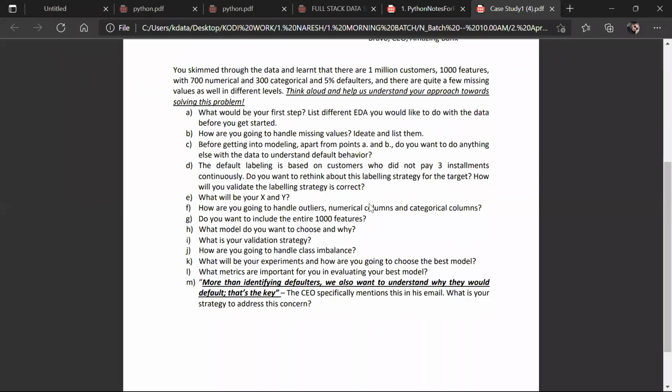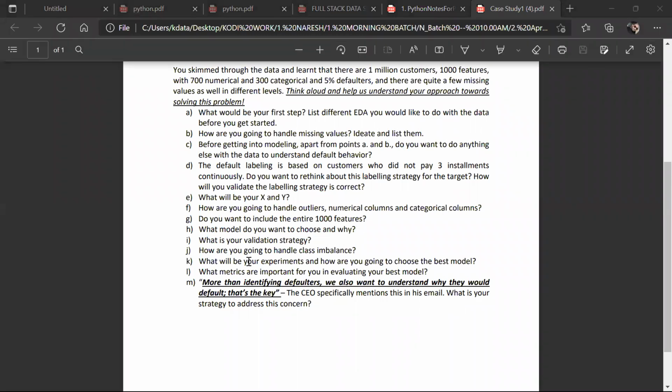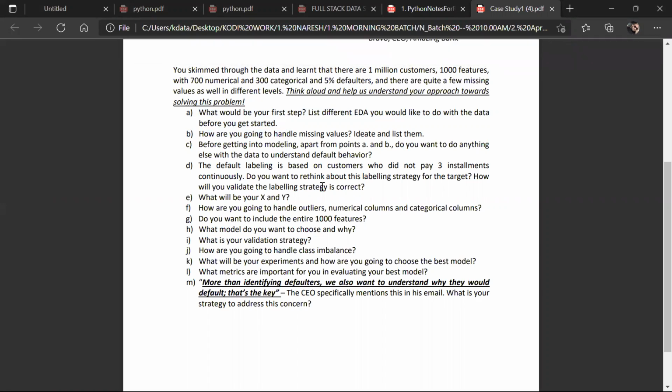Understand or not? Yes, Sumit? Apply one hot encoder. All right. Now let's discuss the first point. What would be your first step, guys? You import the data. Where do you import the data from? From the Jupyter or database? The first thing is we extract the data from the database, right?